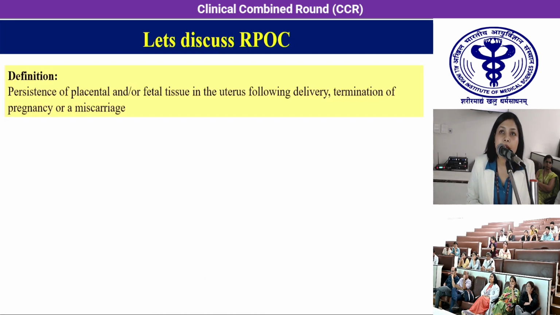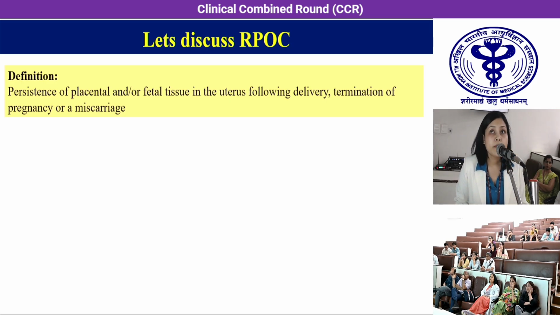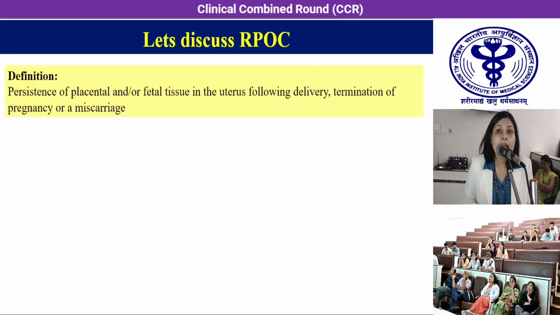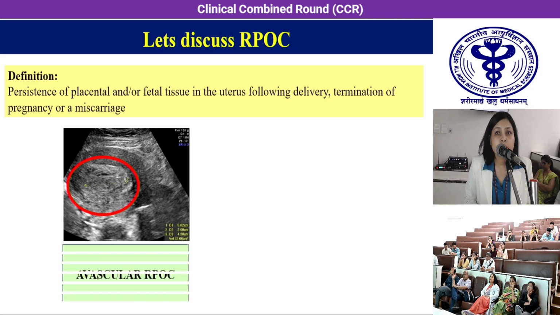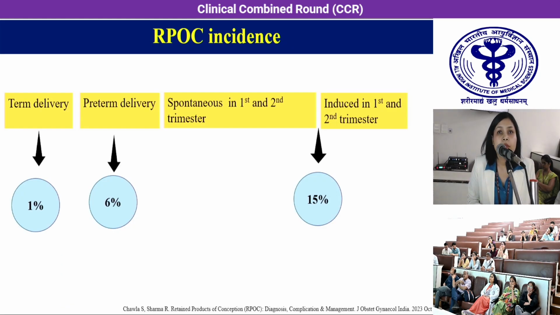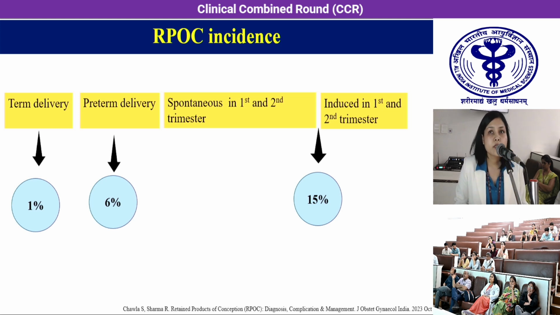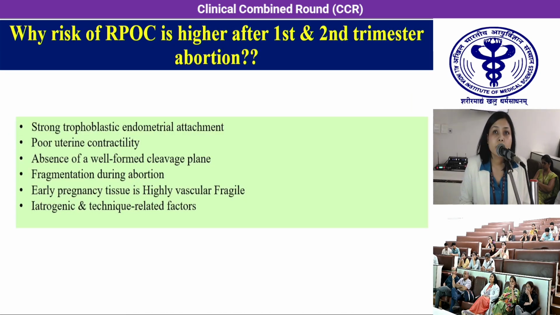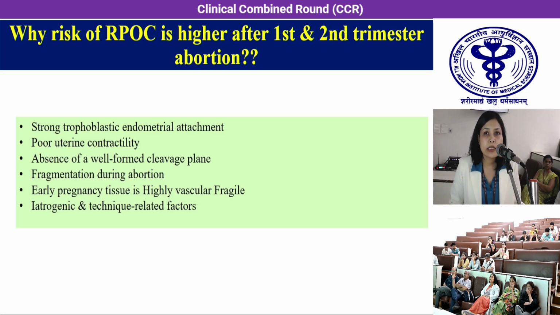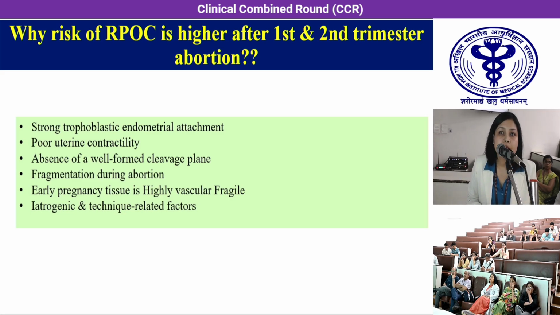Persistence of placental and/or fetal tissue in the uterus following delivery, termination of pregnancy, or a miscarriage leads to RPOC, and it can be avascular RPOC or vascular RPOC, with a 1% incidence after term, 6% after preterm, and a strikingly doubled incidence after first and second trimester abortion. Why? Because of strong trophoblastic endometrial attachment, poor myometrial contractility, absence of a well-formed cleavage plane, and fragmentation during abortion leading to piecemeal expulsion and retention.